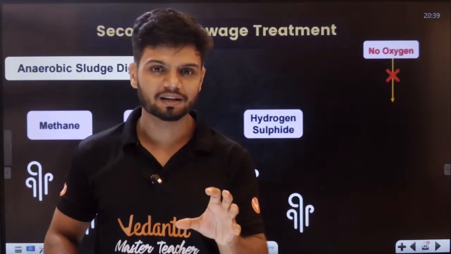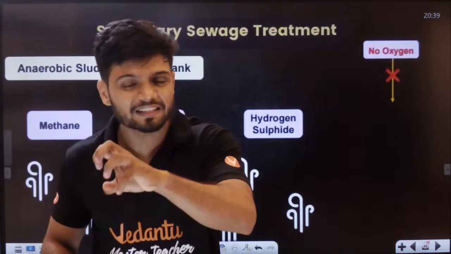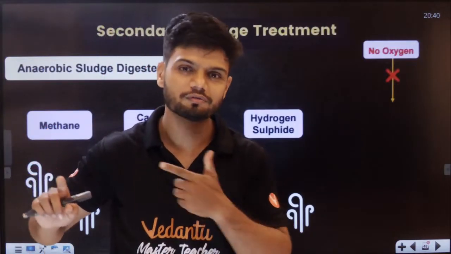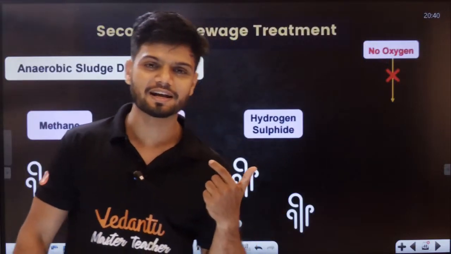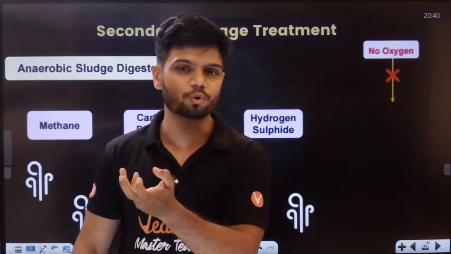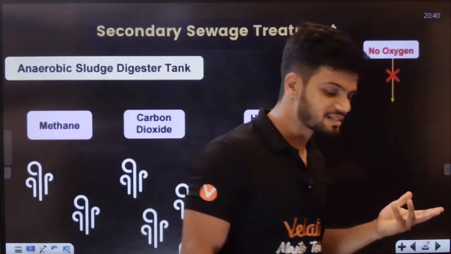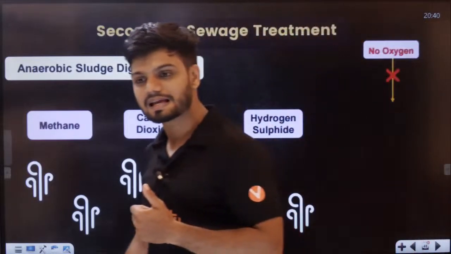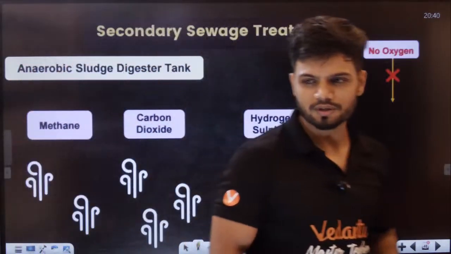We use the bacteria to decrease the BOD. We use the bacteria to eat the organic matter. Once they are used, what do we do? We kill them. Students, are we greedy? No? Crazy greedy we are, right? We will use them until they have a purpose. After their use is over, we kill them. So this is the sad reality which we do in the STP, students. Sad reality. What to do?